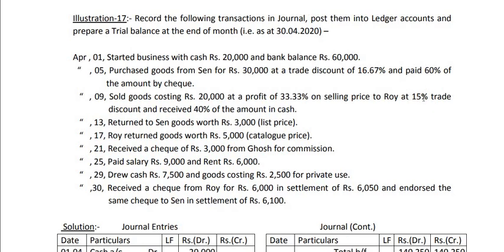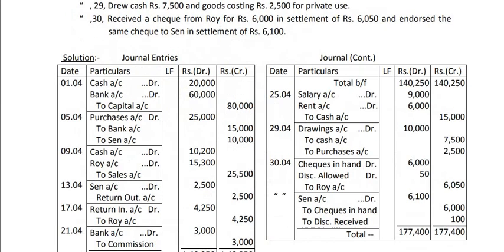So first of all, we shall deduct 15% of 30,000. 15% of 30,000 is 4,500. So after deducting 4,500, the net sales become 25,500. So 25,500 is the sale. Of that we are getting 40% in cash. 40% of 25,500, as per my calculation, is 10,200. So the entry will be cash account debit 10,200, Roy account debit 15,300 to sales account 25,500. This is the total sales.